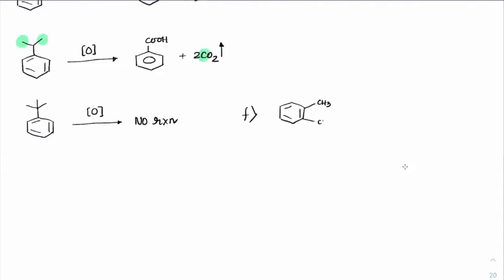CH3 and CH3 is present. Oxidation is done. Now what do we get? Both will become COOH and COOH. Ortho positioned two COOH groups. What do we call it? Phthalic acid. So we'll get phthalic acid.